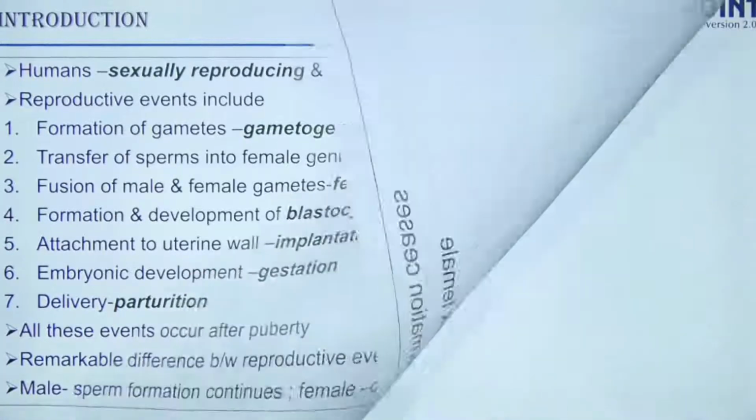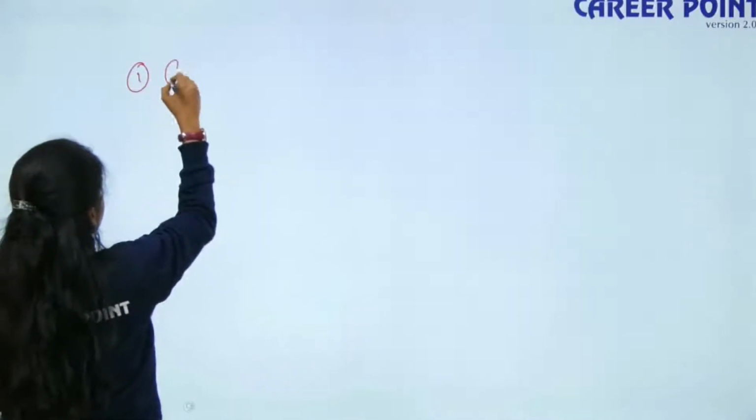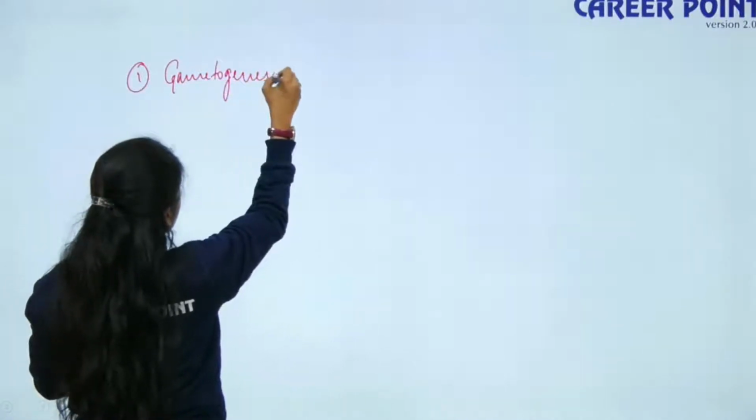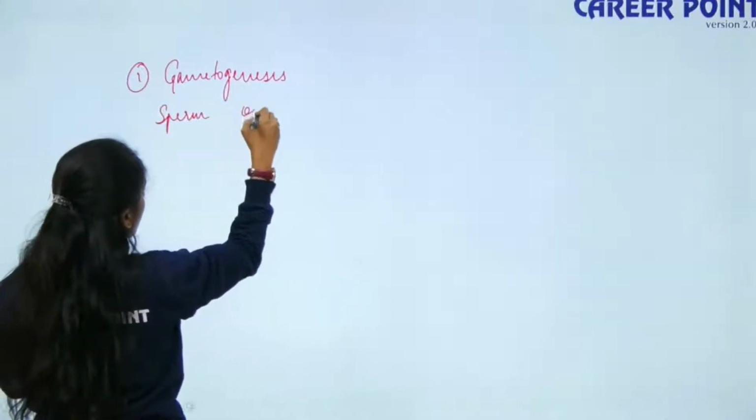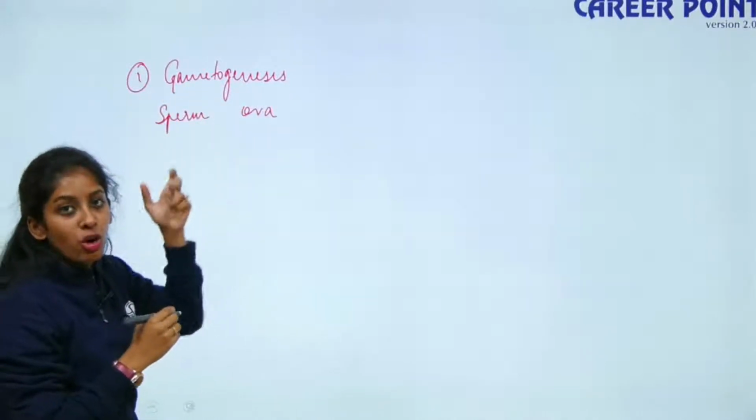Clear? So once again, summing up, the human reproductive events are divided into 7 stages. What are the stages? Number 1, since it is a sexually reproducing organism, there should be formation of gametes. So step number 1 is gametogenesis. You have a sperm coming from the male and an ovum in the female. Gametogenesis is the formation of these gametes.